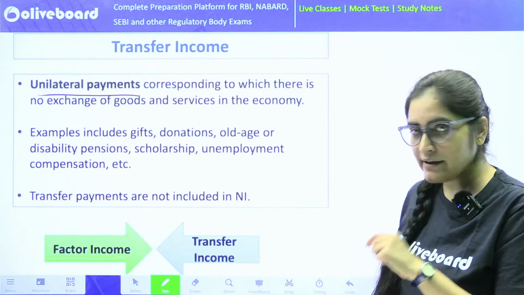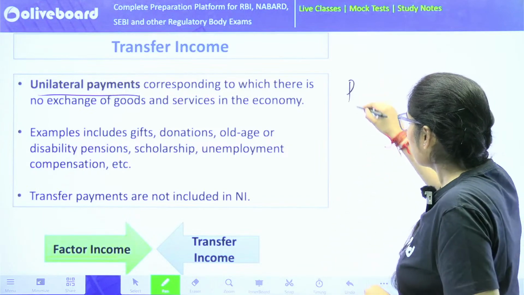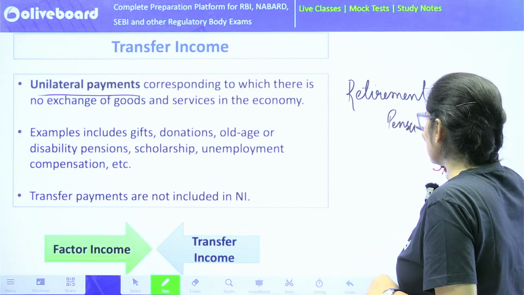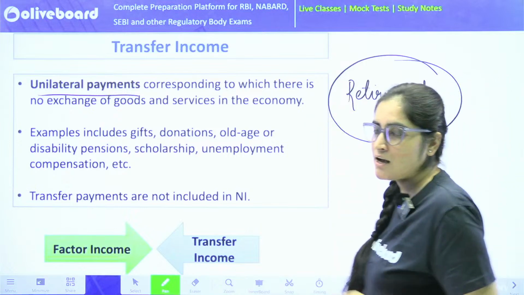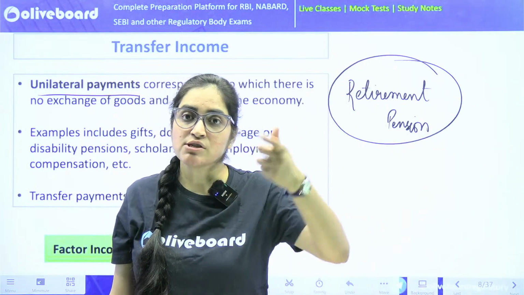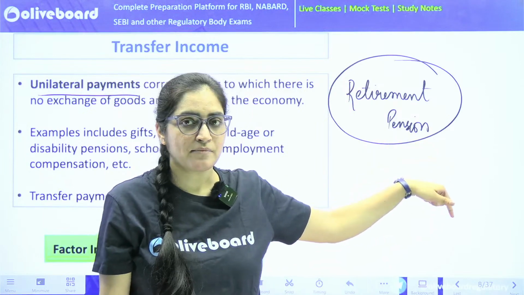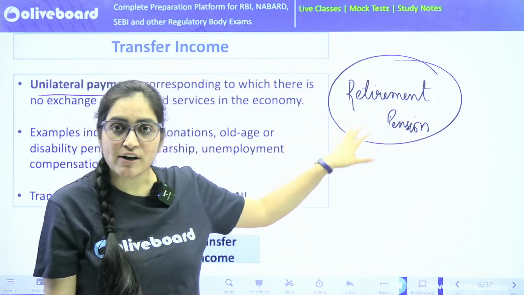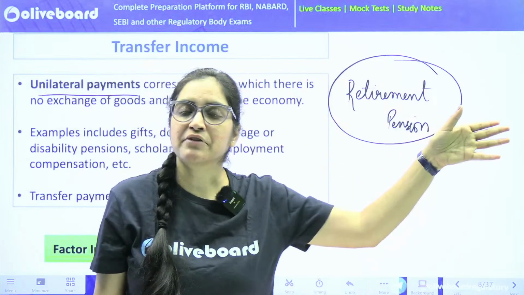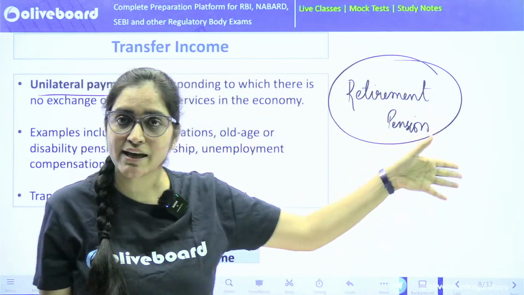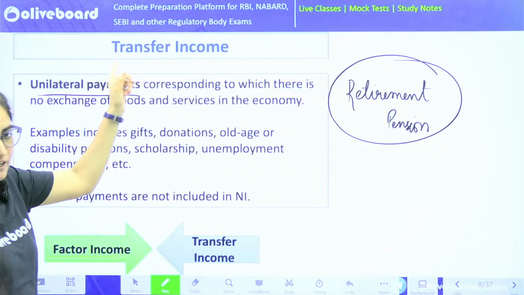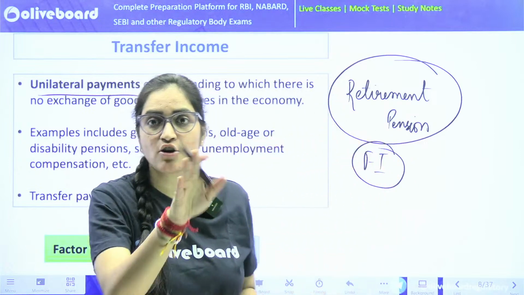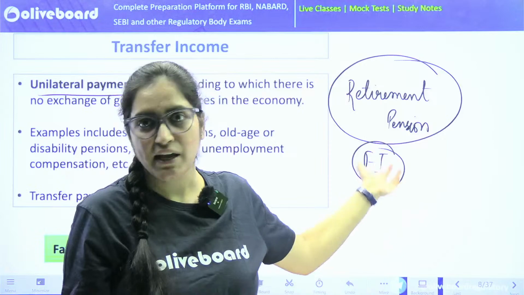But now over here, I want to tell you one thing. If I talk about retirement pension, typically your retirement pension is an amount which was cut from your own salary when you were working, and after you get retired, you will be getting some amount of pension, because for retirement pension the work had already been rendered, the service has already been rendered. In this case, retirement pension is not a transfer income, it's a factor income. Remember this. That also means all types of pensions are not transfer income, they can be factor income as well.